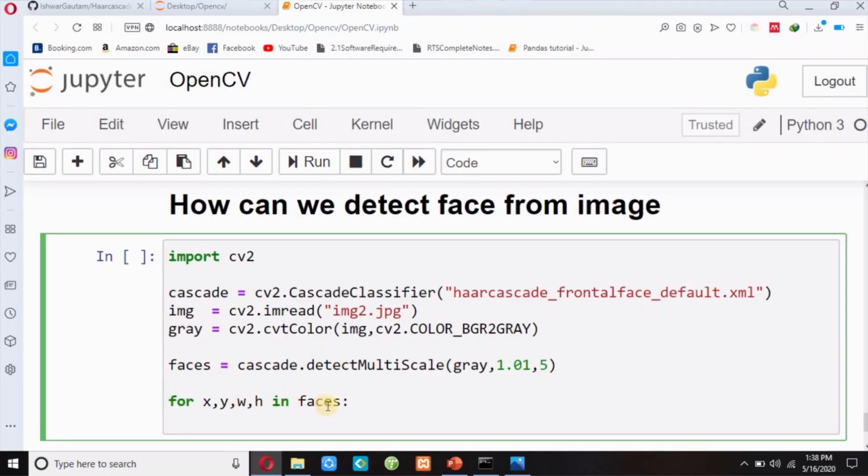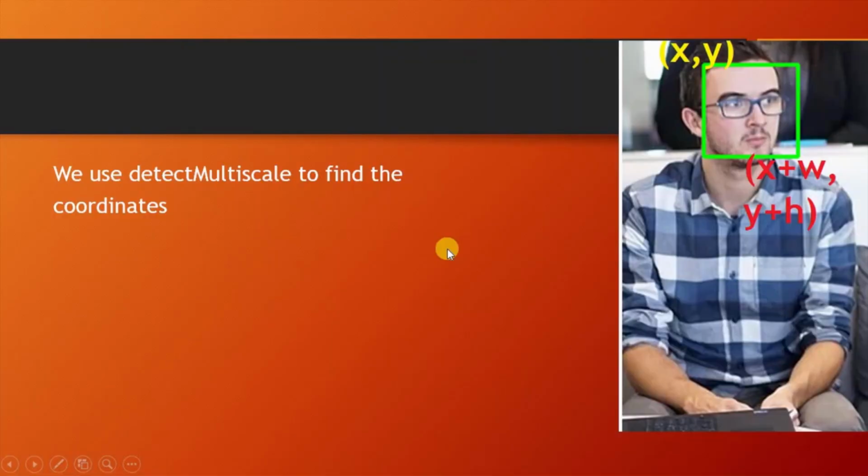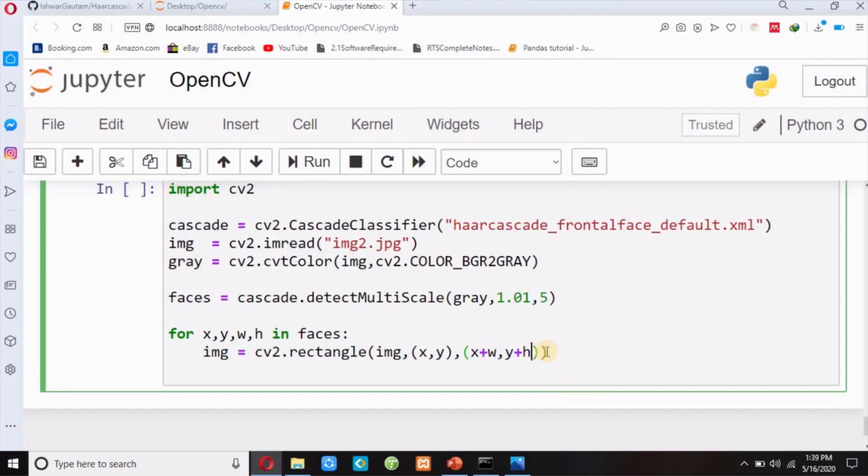So for x, y, w, h in faces, I will write img equals cv2.rectangle. I will use the rectangle method to draw a rectangle, and I will pass my real image, my RGB image, and then I have to pass coordinates, x, y coordinates, and then x plus w and y plus h coordinates. So I have to pass coordinates of this side and this side, x, y, and x plus w and y plus h. And then I will define color, BGR color, so 0, 255, 0.